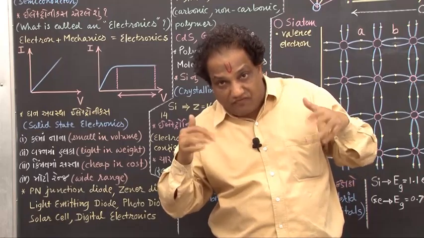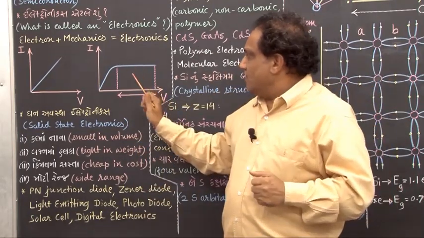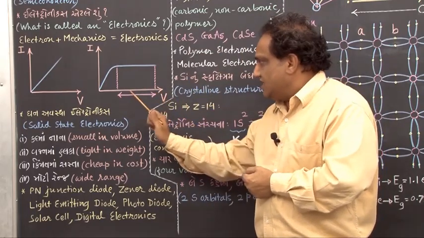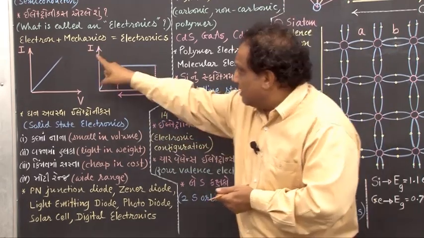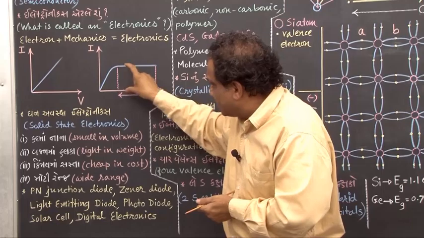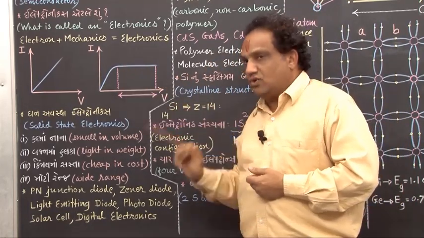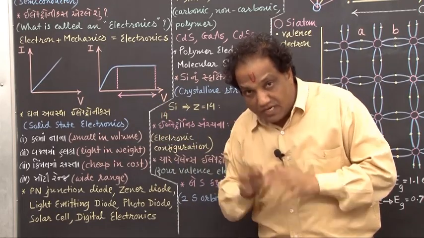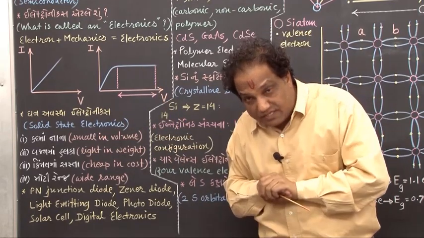We require some different I versus V characteristics. For example, we require a characteristic in which, if the voltage changes between these 2 limits, the current value remains constant. Now tell me, if you want current to remain constant between these 2 voltage values, can you get such a current through metallic wires?